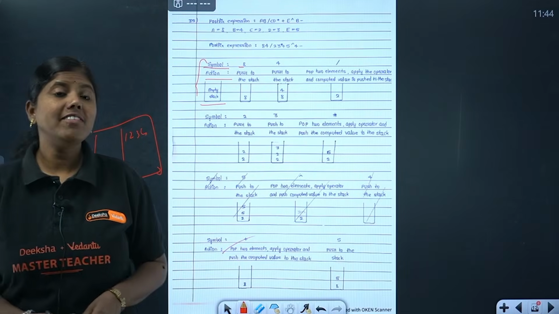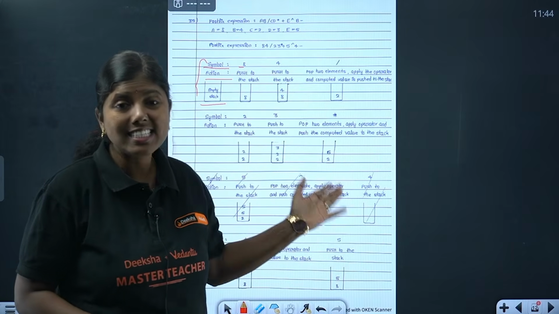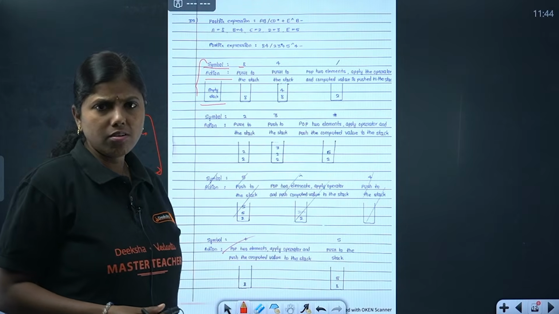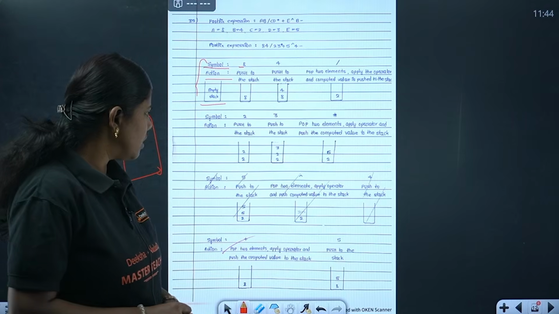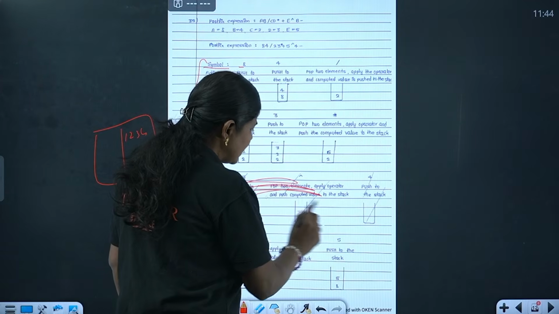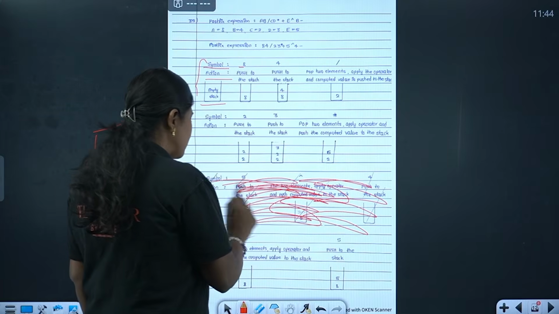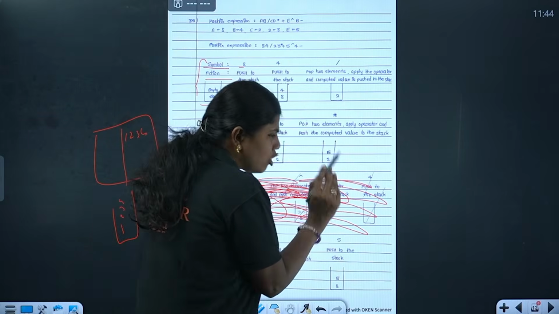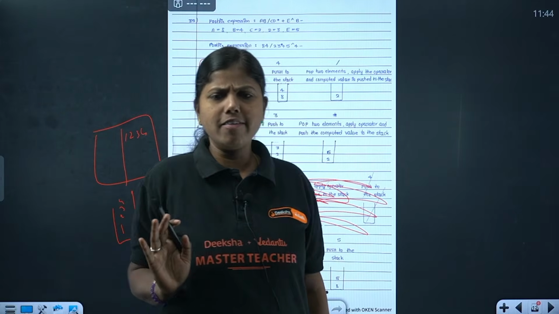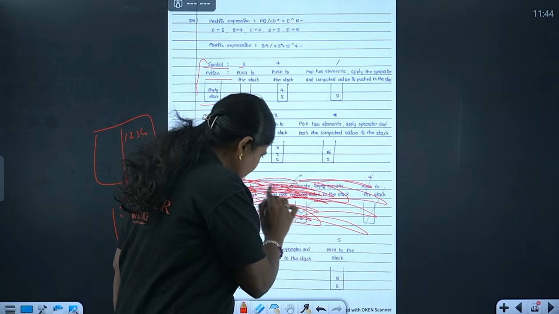So she has made one mistake. How has she shown that there's a mistake? Some of the students keep scratching like this and make the paper look very bad. They keep scratching as though nothing should be visible. Whatever they have written, no one should see, as if it were top secret, and they keep scratching like this.